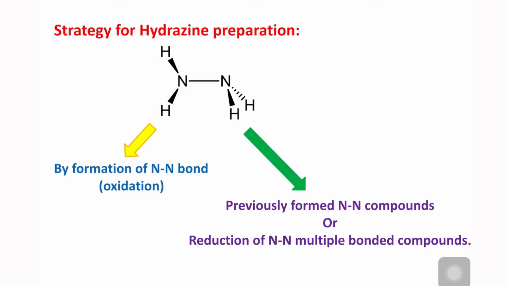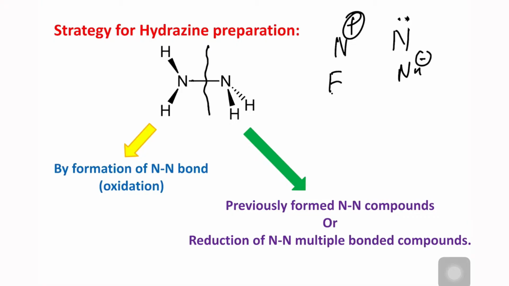So let's learn how to prepare this hydrazine from its synthons. So how could it be prepared? By the formation of the N-N bond, meaning first this bond is broken and from that it is prepared. So you may consider that one nitrogen should be N plus, that is electrophilic, and one nitrogen should be N minus or lone pair, that is nucleophilic. So this is the strategy. I shall give you the explanation later on.